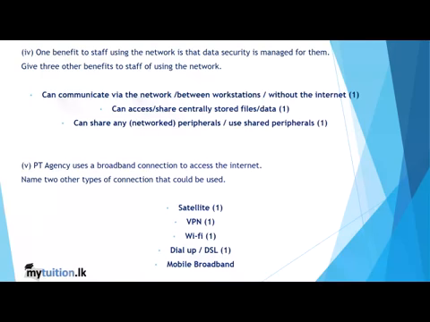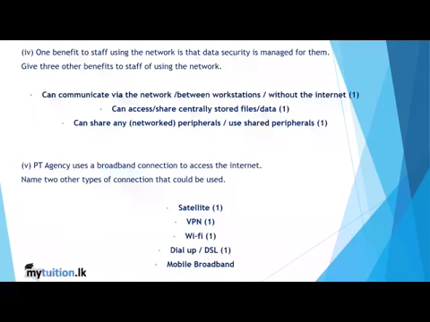One benefit of staff using the network is that data security is managed for them. Give three other benefits to staff of using the network. They can share peripheral devices, can access or share centrally stored files, and they can communicate via the network. PT agency uses broadband to access the internet. Name two other types of connection that could be used. Satellite, virtual private network, Wi-Fi, mobile broadband, or dial-up.